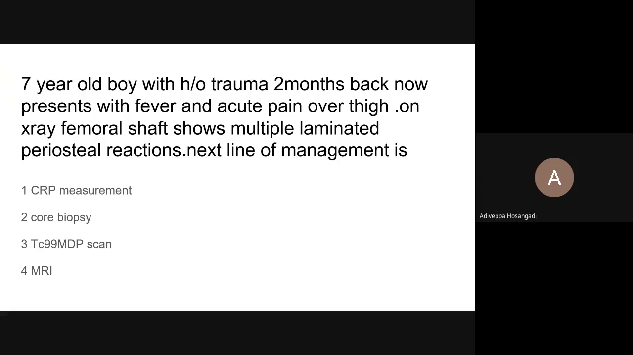A 7-year-old boy with history of trauma 2 months back now presents with fever and acute pain over the thigh. On the femoral shaft, you see multiple laminated periosteal reactions. What is the next line of management? There is a 7-year-old boy, trauma 2 months back. It means the trauma is not important. Trauma is insignificant. It is only an afterthought.